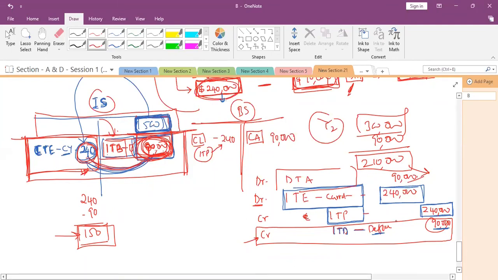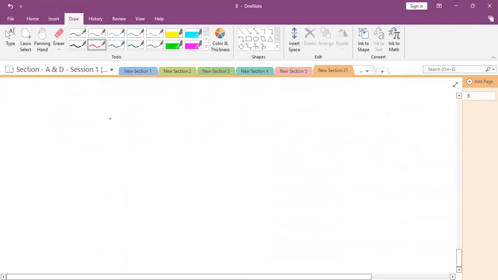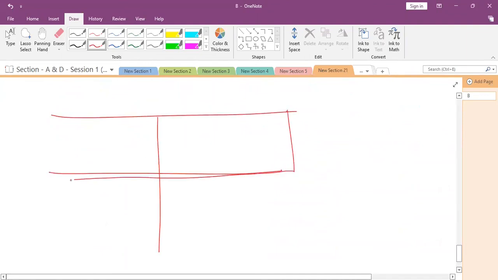Sir, whenever there is a deferred tax asset, we should consider the income tax benefit also. Actually, the income portion is over now. In the income statement, this much portion is already recognized. Now we are only discussing tax.